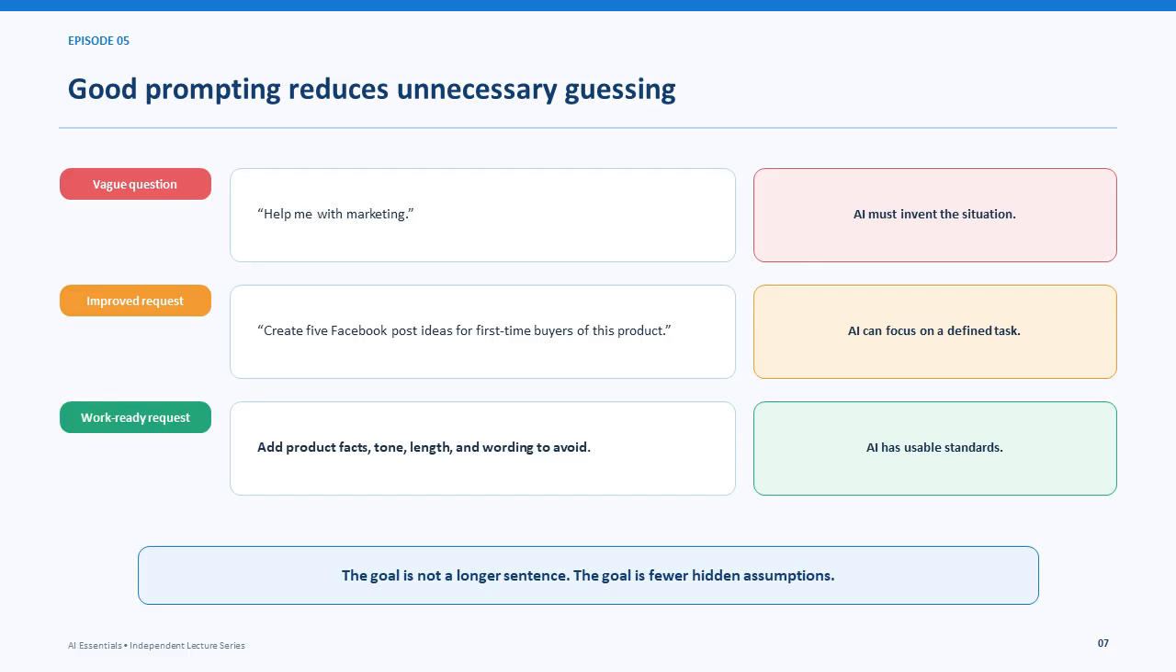Good prompting reduces unnecessary guessing. "Help me with marketing" leaves nearly every decision open. "Create 5 Facebook post ideas for first-time buyers of this product" defines a useful starting point. Supplying product facts, tone, length, and prohibited wording makes the standards clearer. The goal is fewer hidden assumptions, not a longer sentence.